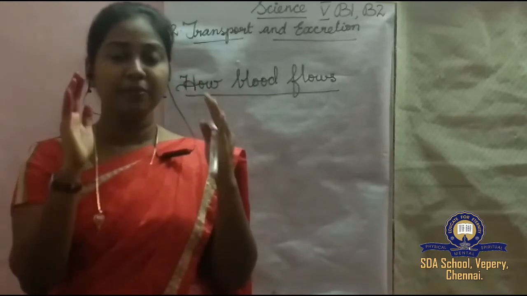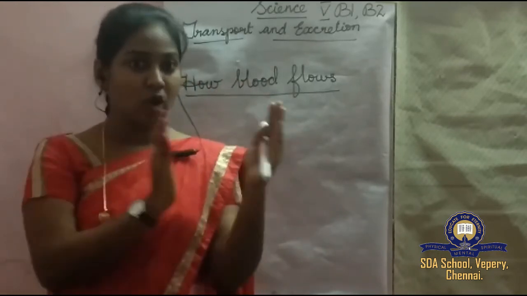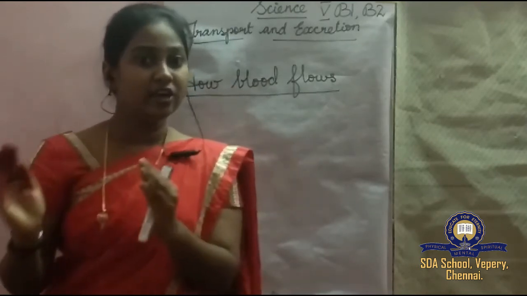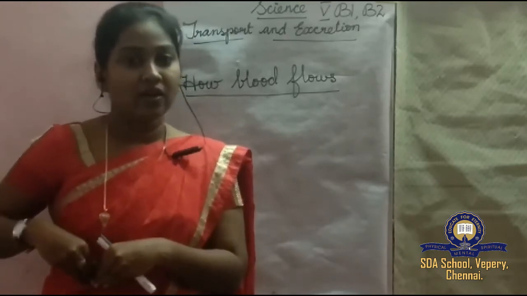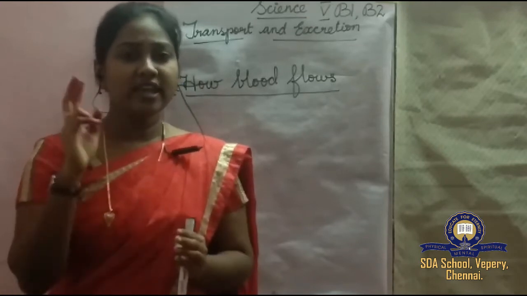So you should keep in your mind the jobs of the arteries and veins, oxygenated blood, deoxygenated blood, and what is happening in the lungs. All these things you should keep in your mind. So the next thing is